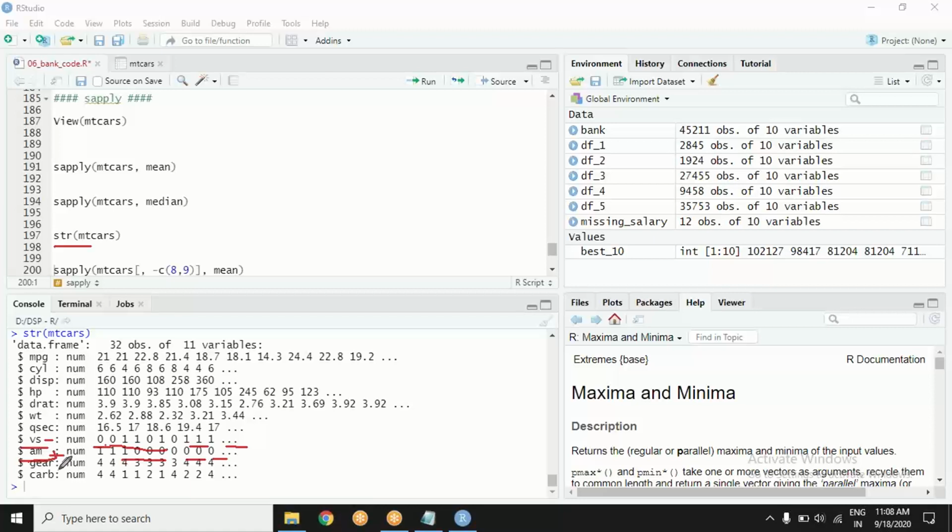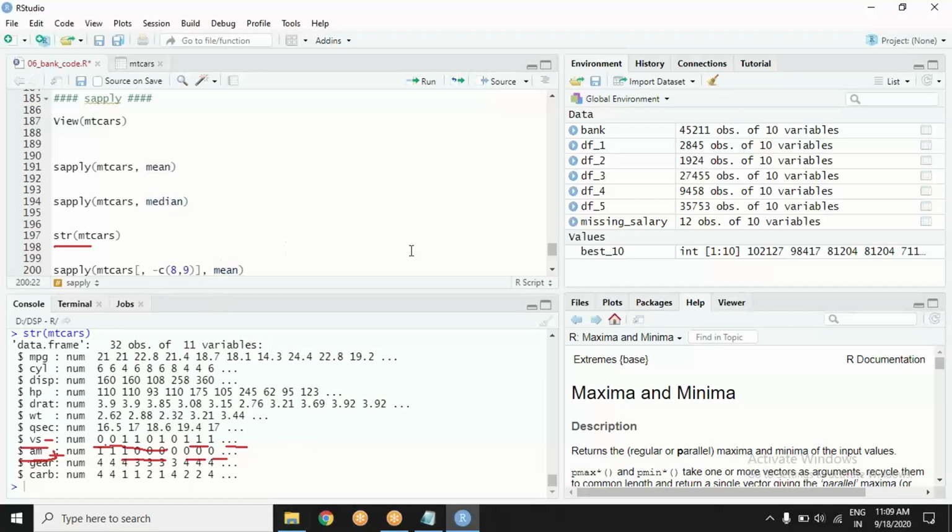Transmission, the gearbox, as you know, in a very crude language we call it the gearbox. What kind of gearbox does this car have? So whether the transmission of this car is automatic or manual, that is what is represented by 1 and 0. These 1 and 0 also don't mean 0, 1, 2, 3, 4. They mean automatic or manual, manual or automatic. So that is why the functions which I applied, mean and median, they don't make any sense.